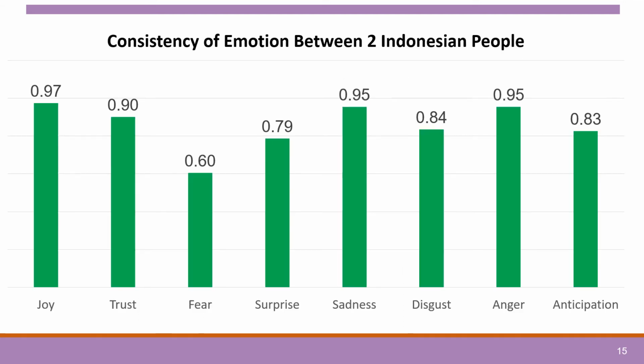We were still curious about what made Indonesian tweets suffer from an unbalanced condition. Then we asked another native Indonesian person to relabel our testing tweets. The result, as we can see here, is that some emotions, especially fear and surprise, are inconsistent. We can say fear and surprise emotions are not strongly expressed in the Indonesian language. So we think it also affects the poor performance for minority classes.